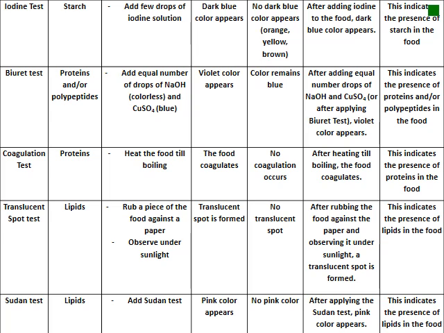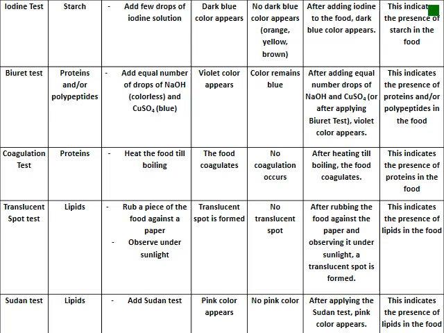Translucent spot test is done to identify the presence of lipids. Rub a piece of food against a paper. Observe it under sunlight. Translucent spot is formed, this is a positive result. And no translucent spot is formed, this is a negative result. After rubbing the food against the paper and observing it under sunlight, a translucent spot is formed. This is the analysis. This indicates the presence of lipids in the food.